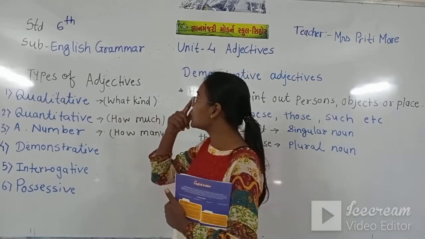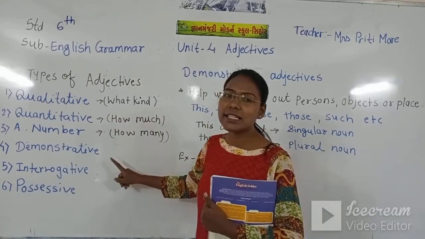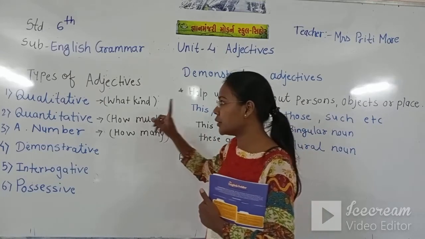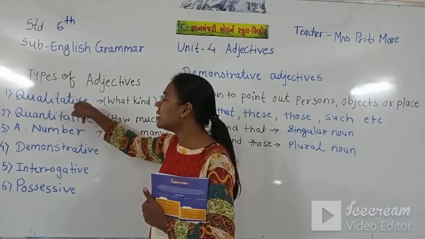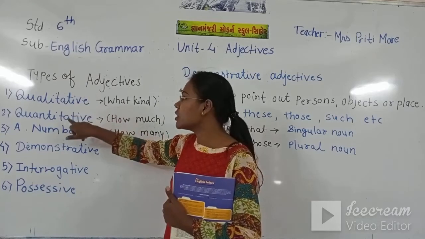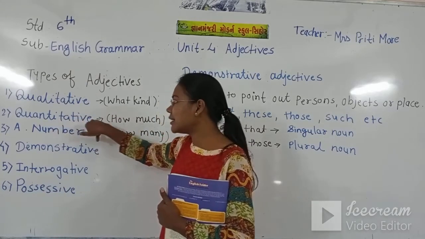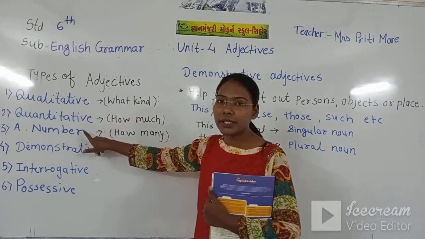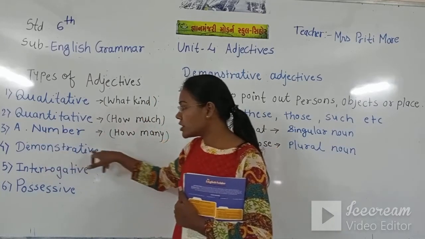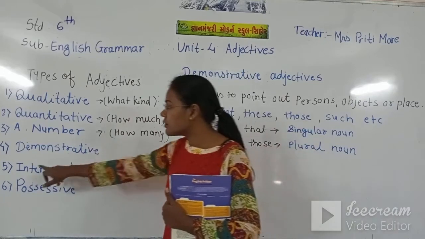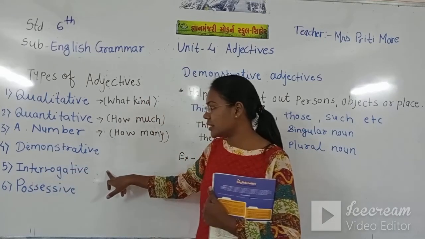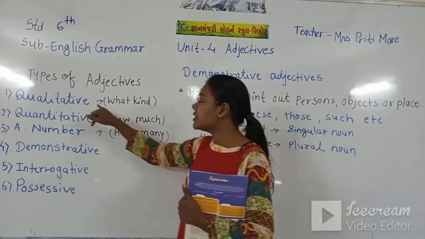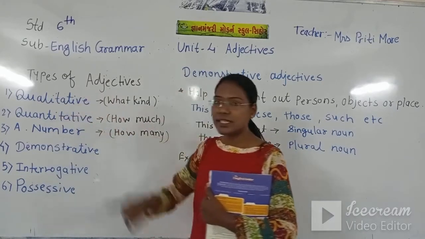We have seen there are six types of adjective. The first is qualitative adjective. Second is quantitative adjective. Third is adjective of number. Fourth, demonstrative adjective. Fifth, interrogative adjective. Sixth, possessive adjective.